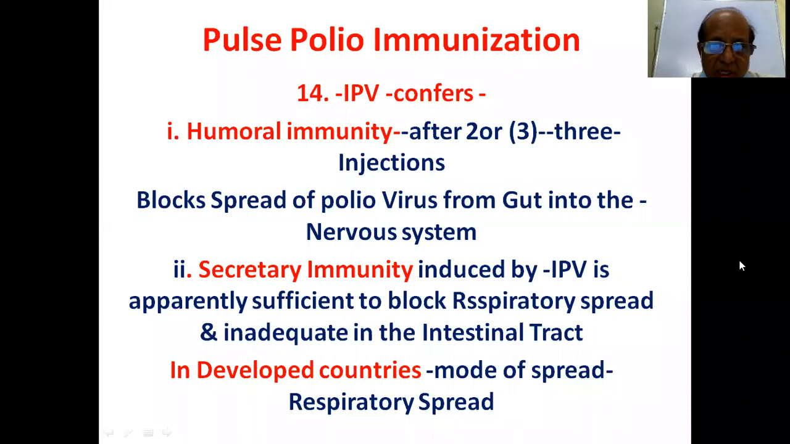It is apparently sufficient to block respiratory spread, just sufficient, and inadequate in the intestinal tract. So it protects against respiratory spread, but not intestinal transmission. Intestinal immunity is mainly by the oral polio vaccine, and IPV blocks respiratory spread and also nervous system spread. In developed countries, the mode of spread is respiratory, whereas in developing countries like ours, it is mostly fecal-oral or intestinal.